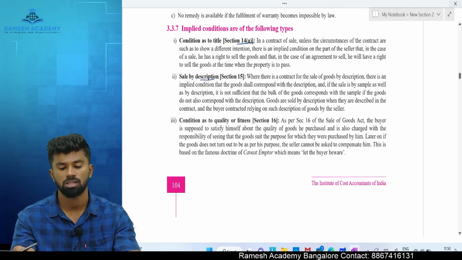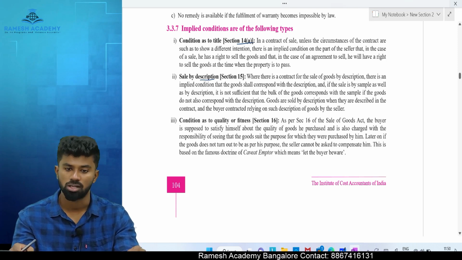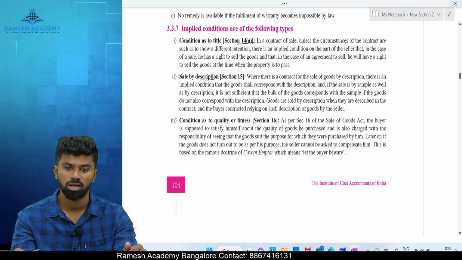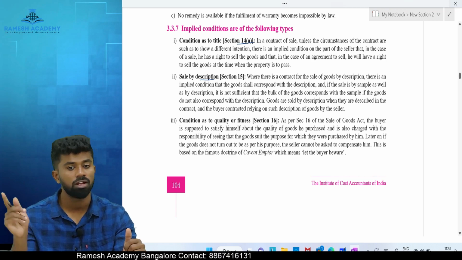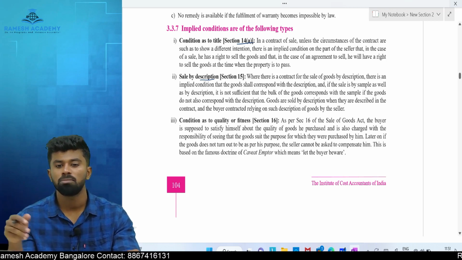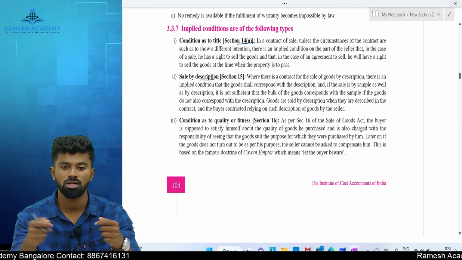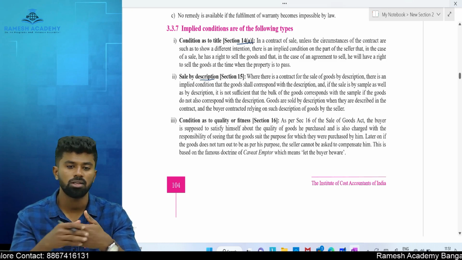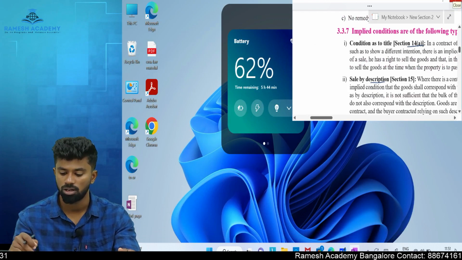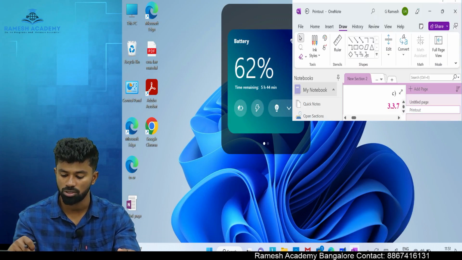I'll give one more example. Let's say Kanchivaram sarees. What is a Kanchivaram saree? A saree can be called a Kanchivaram saree only if it is woven in Kanchivaram, correct? Now what if the weaving is happening in Bangalore, and it is sold as a Kanchivaram saree? Is it a breach of condition as to sale by description?